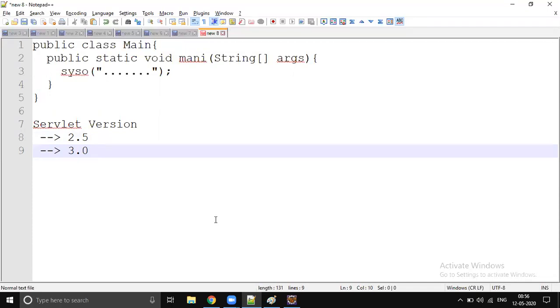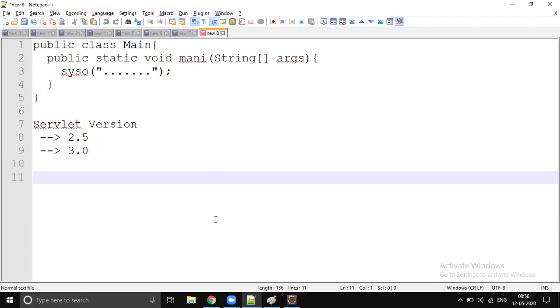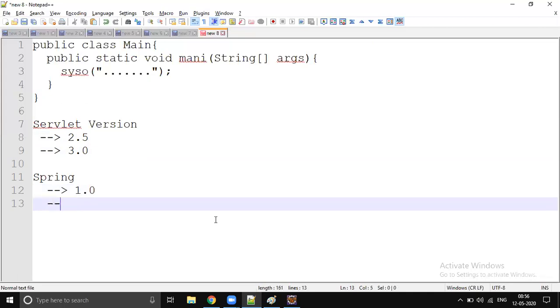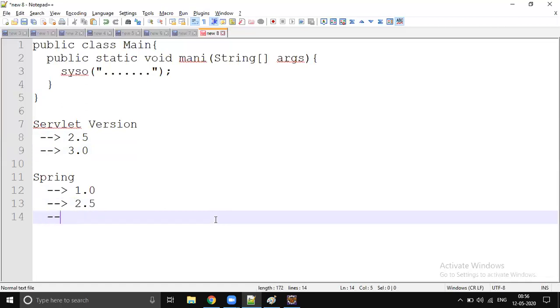whenever we are learning about Spring Core, Spring also has too many versions, right? So how many? Okay, I'll come with a different model. Spring got released with version 1.0, and there is a version 2.5, and there is a version 3.0. What is the difference between these three versions?